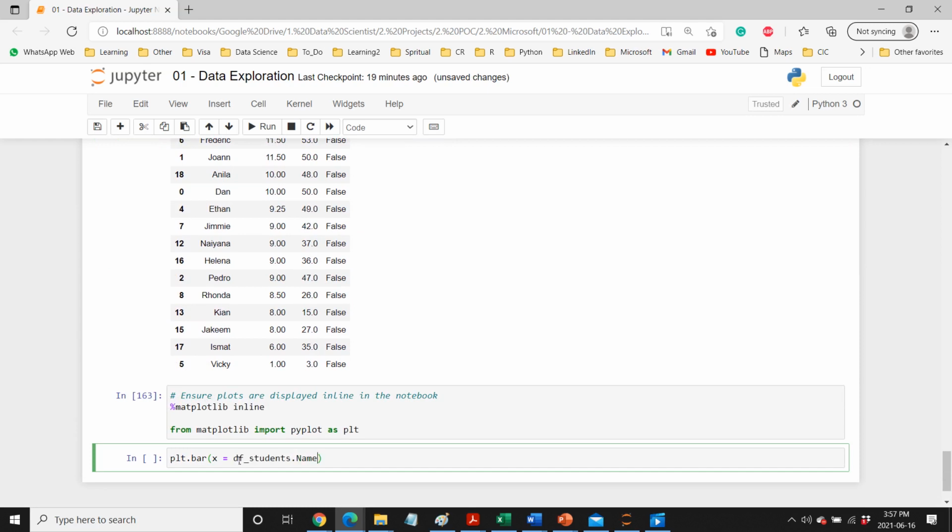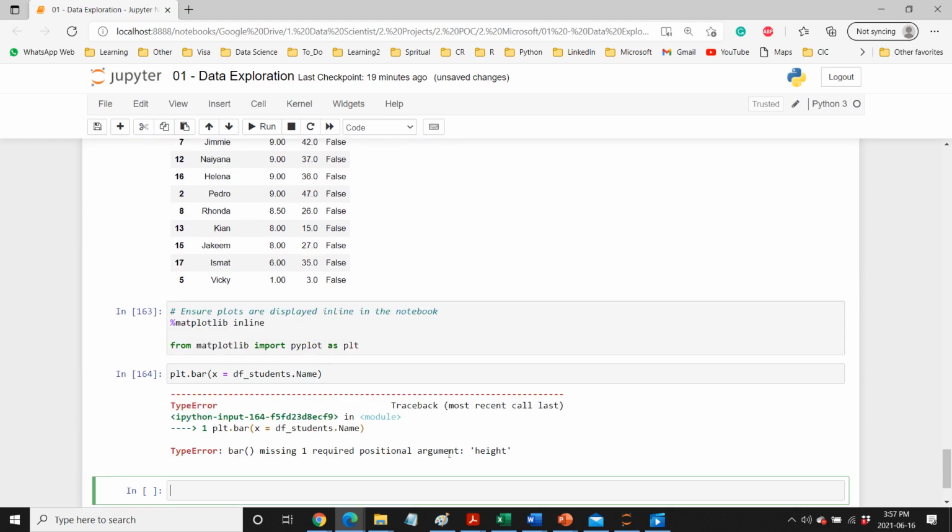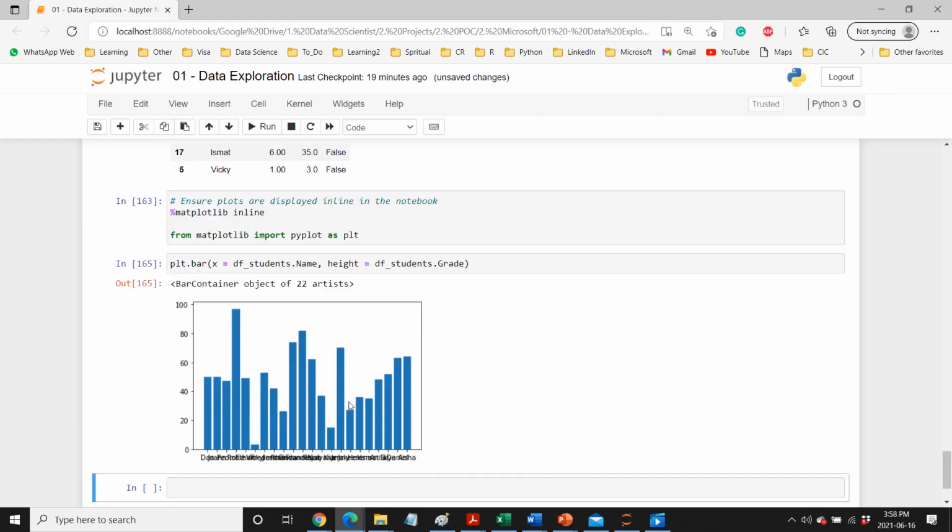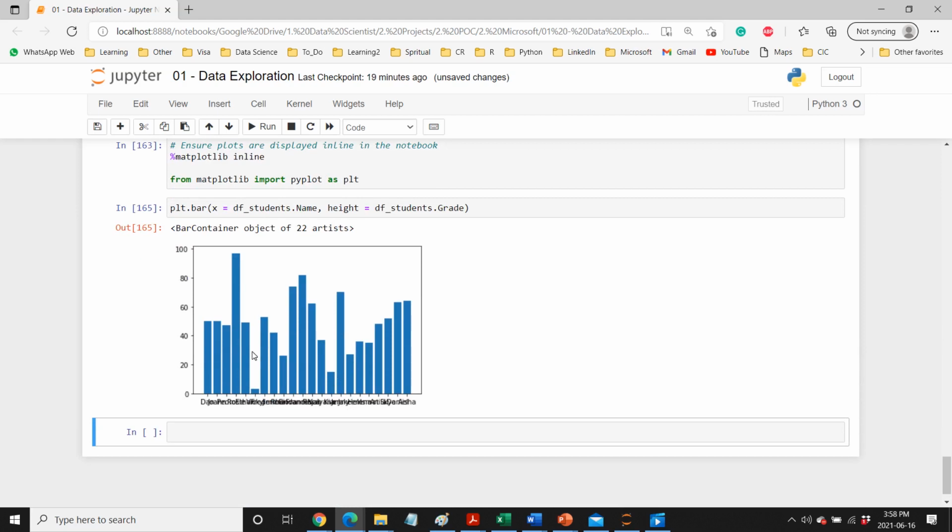For all the students it is missing one, so we need to provide one more argument, and that argument is height, because it's a bar chart, and height can be df students dot grade. Okay, this is the basic one, at least this much we need, and then we get this.